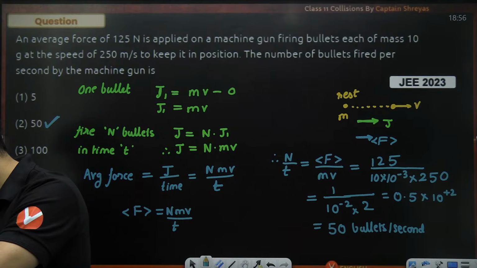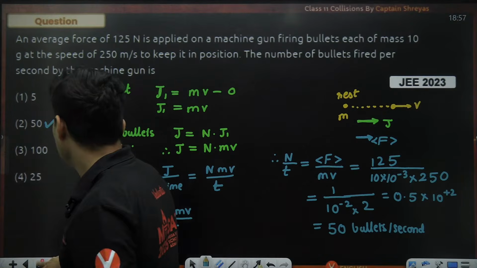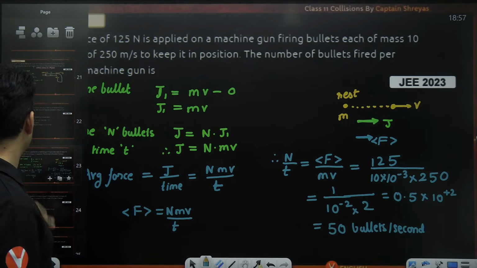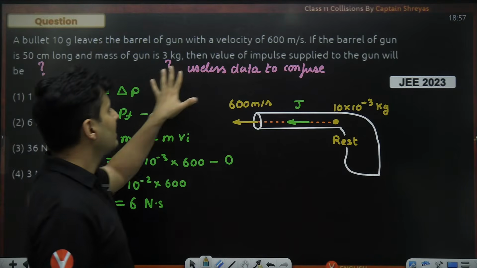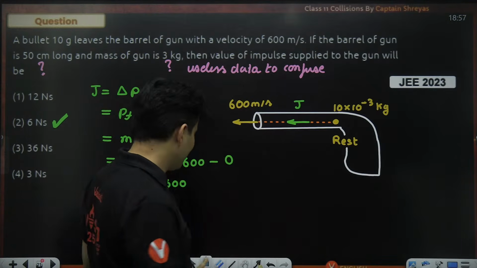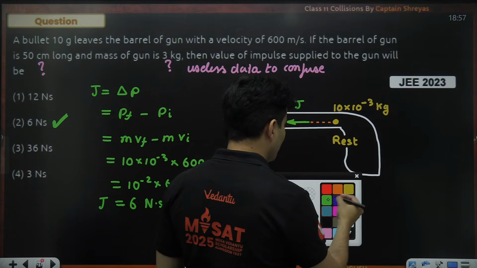Sir, in the before question, we want impulse of the gun. Tell me one thing, won't it be the same? Impulse will be equal and opposite. Where is that previous one? It is impulse by the gun or to the gun, doesn't matter. This is very, very important. Good you raised that question.